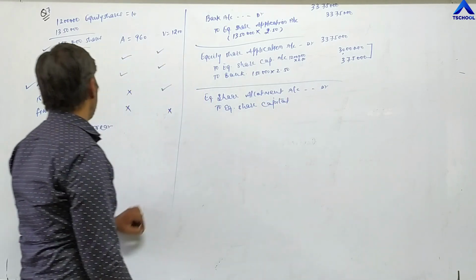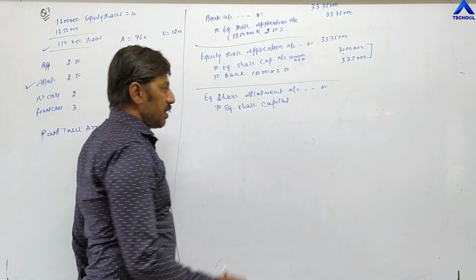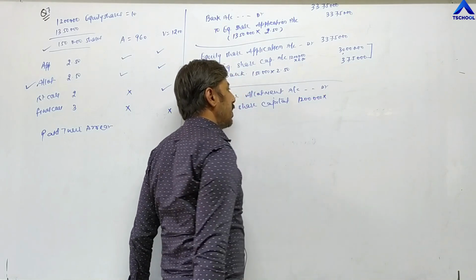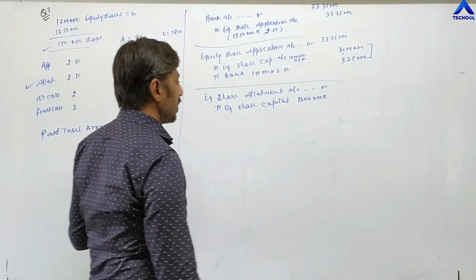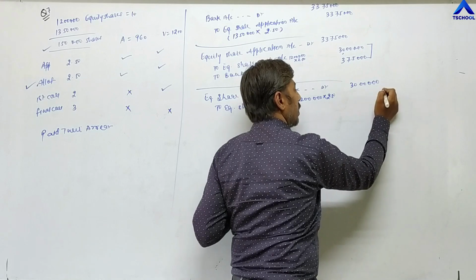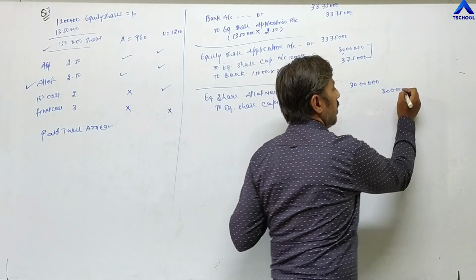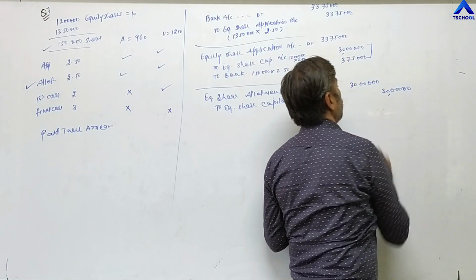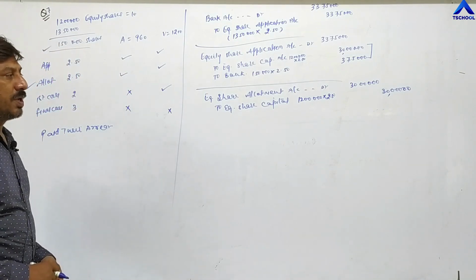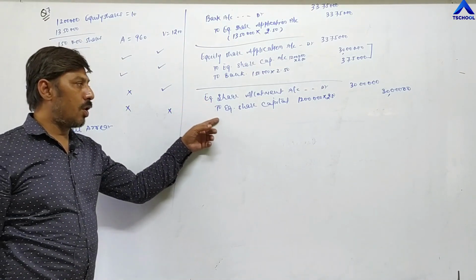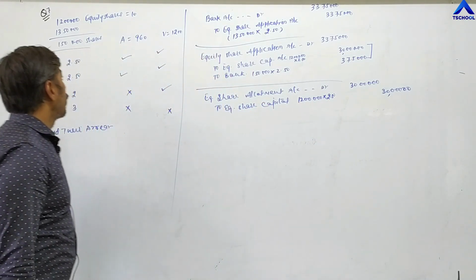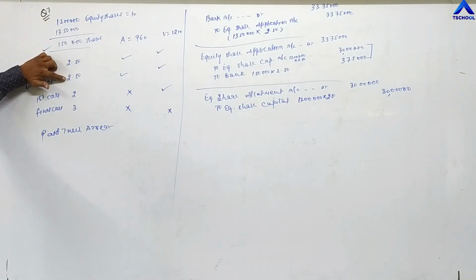Total shares allotted by company is 12 lakh, and on allotment company has to receive 2 rupees 50 paise, which means again 30 lakh. So company has to receive 30 lakh rupees at the time of allotment on 12 lakh shares at the rate of 2 rupees 50 paise per share.